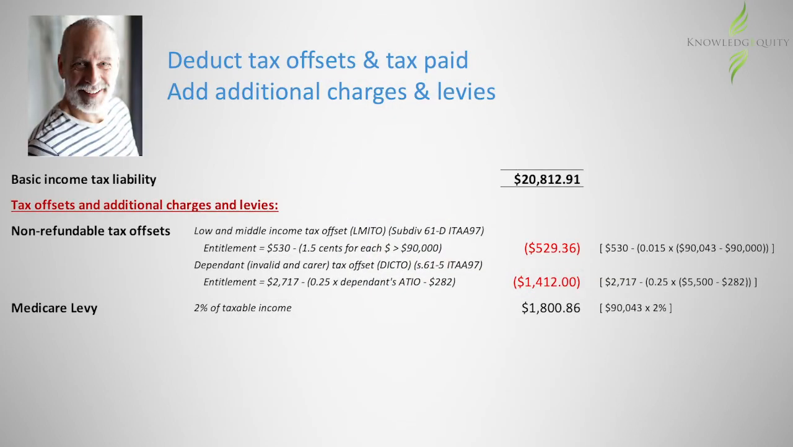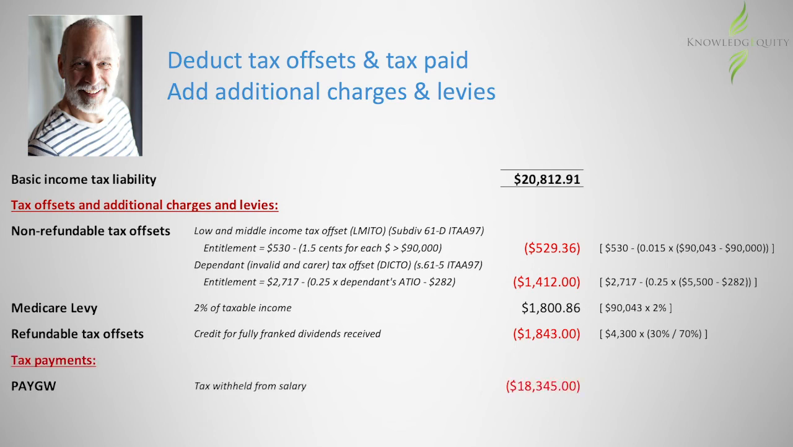The Medicare levy is based on Peter's taxable income. We now work this out and add it to Peter's tax payable. Peter is also entitled to the dividend franking credits because he received fully franked dividend income and the fully grossed up amount was included in his assessable income. Finally, Peter paid tax this year and therefore has a PAYG credit which is now subtracted from his tax payable. We have now determined Peter's net tax payable.